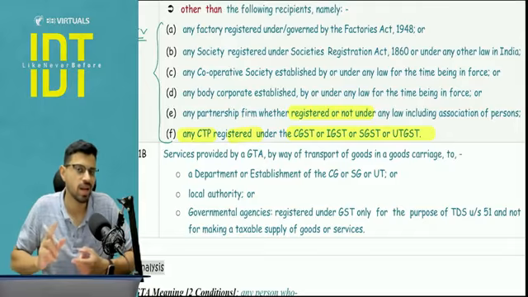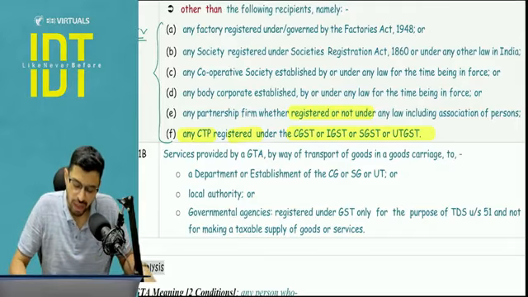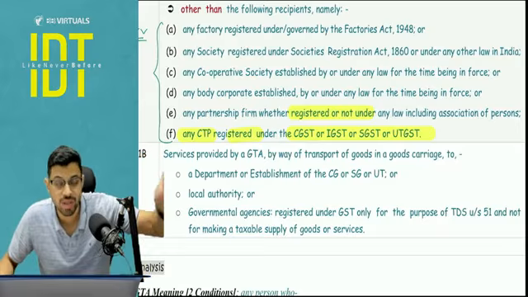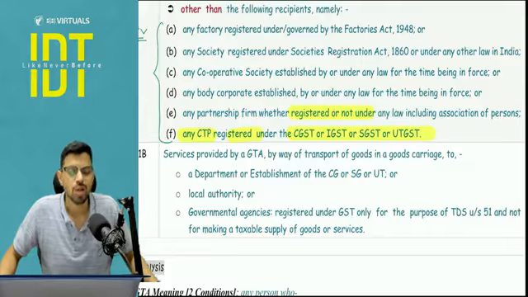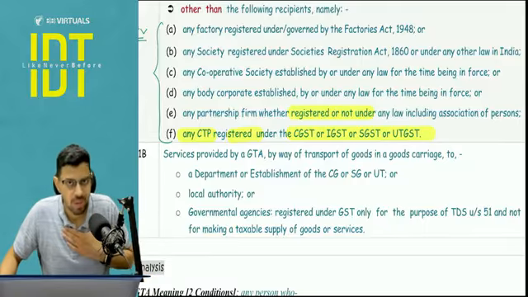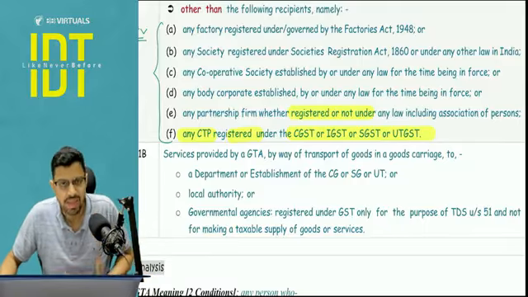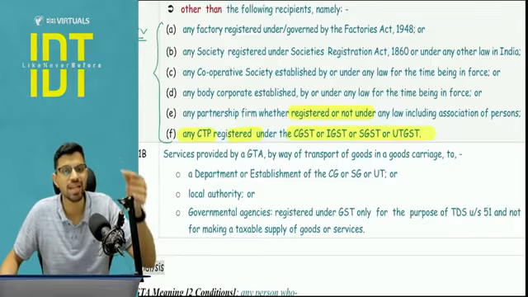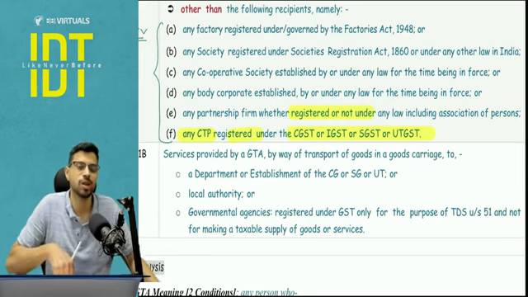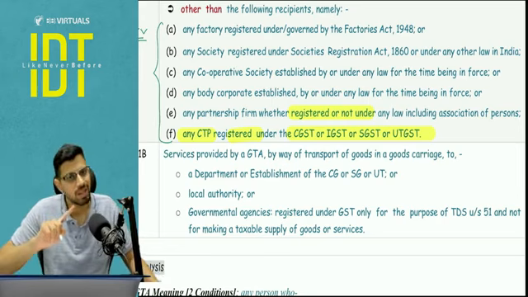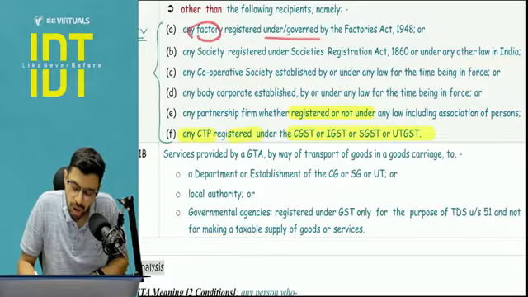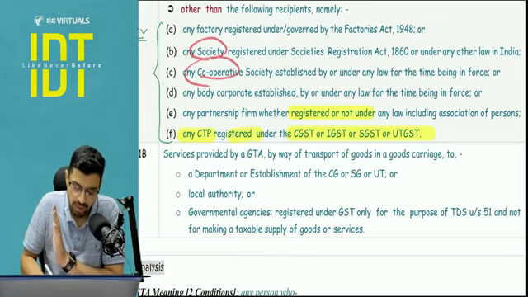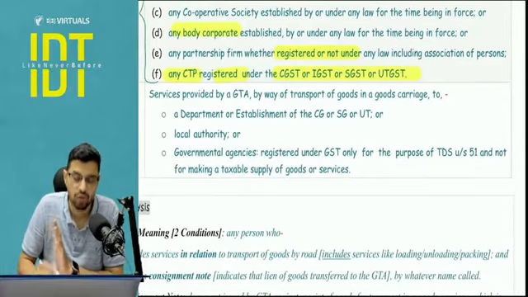If you understand it carefully, individual is not covered, HUF is not covered. And if you pay attention here, they are asking these factories or societies to be registered under their respective laws, but their GST registration may not be there. So if I open a factory today and it is obviously not under GST, it is yet to start the business, but if my factory takes any GTA service, we will be hit by this particular clause and there would be no exemption. So these factories may or may not be registered under GST, but they are authorized legal factories or authorized cooperative society.